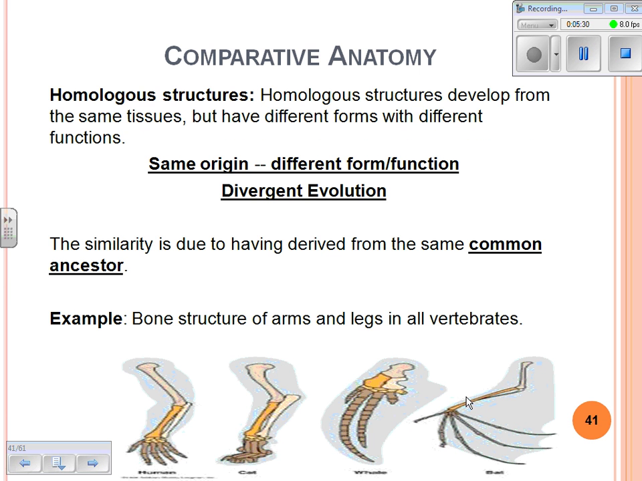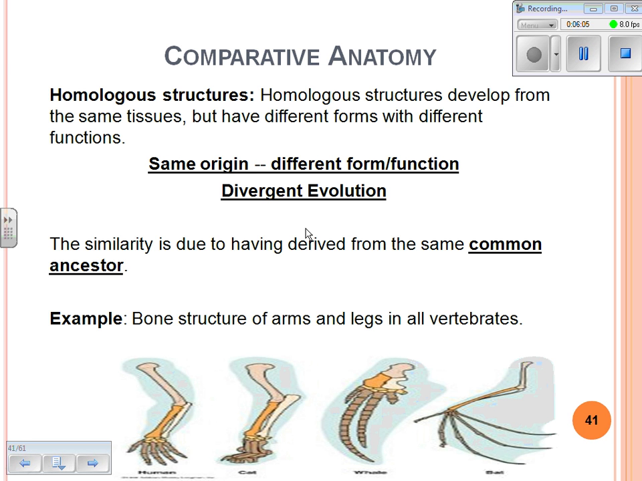So, what is comparative anatomy, and give an example? Comparative anatomy, we want to compare the anatomy of different organisms. The first term is, again, we're looking at evidence of evolution. So we look at the structure of organisms to tell us a little bit about the history. The first term is a homologous structure. Homologous means same. Structure develops from the same tissues but different forms from different functions. The same origin, different form, different function.